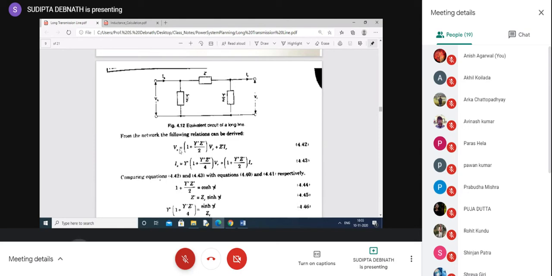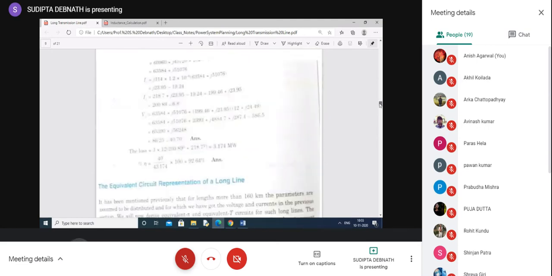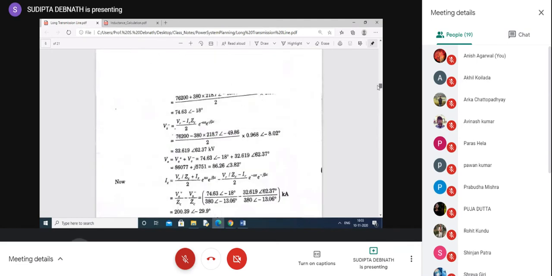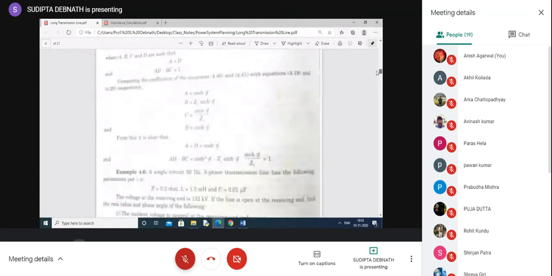Now we know VS is equal to A VR plus B IR. A is actually 1 plus Y dashed Z dashed by 2, and B is Z dashed. And from the hyperbolic function, A is cosh gamma L, B equals ZC sinh gamma L, and C and D equal these.